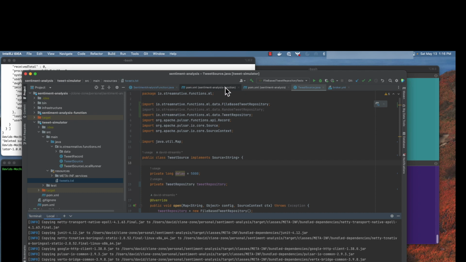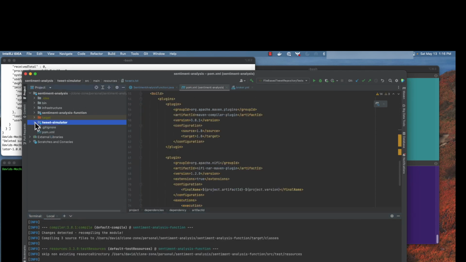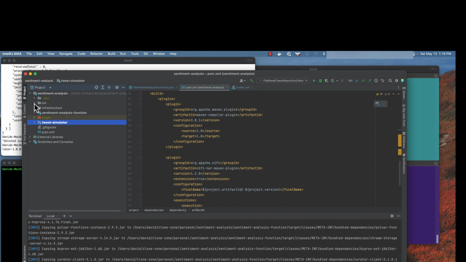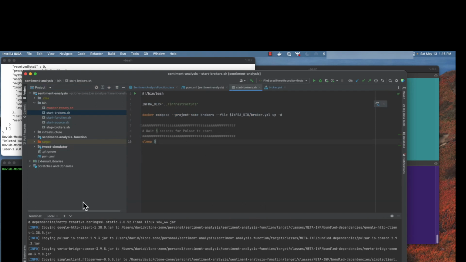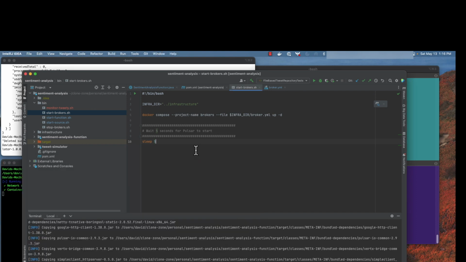I also want to note that as part of this particular project, we have a Pulsar cluster, rather, that you want to run locally and can be started with the start brokers command, which is what we will use down here. You'll notice that we're already in that particular bin folder, so I'll go ahead and start the brokers now. So we have a Pulsar cluster to test against locally. Makes it very useful. It's self-contained.